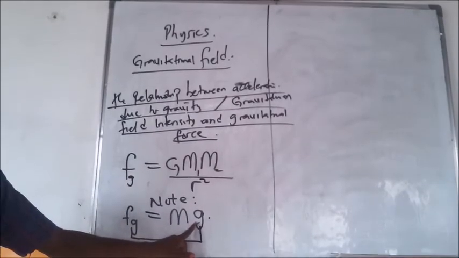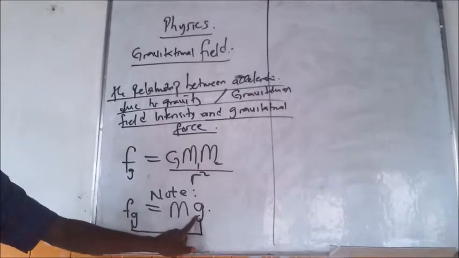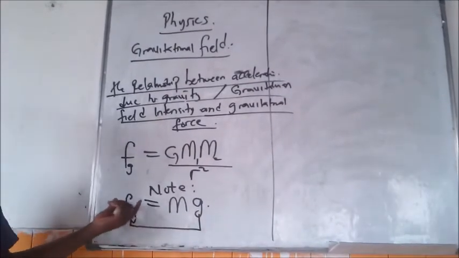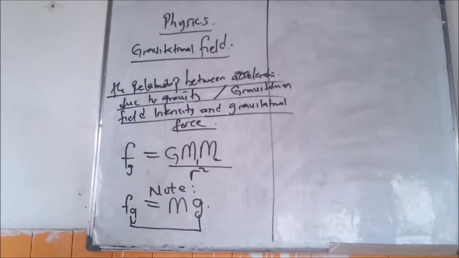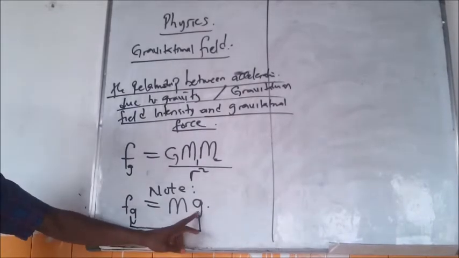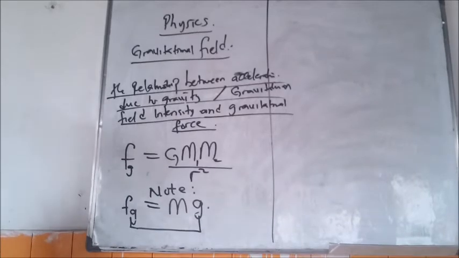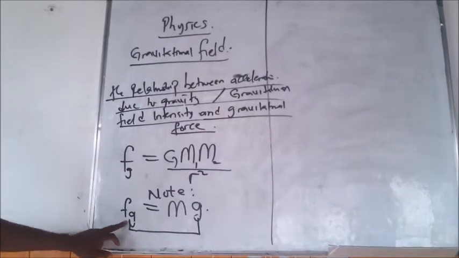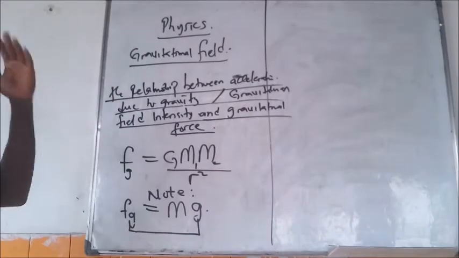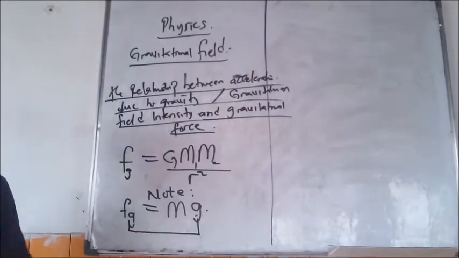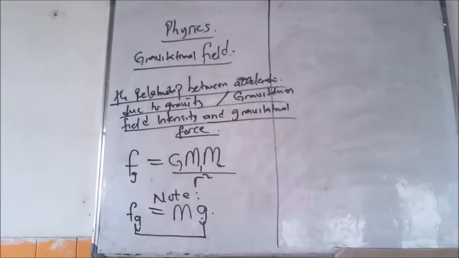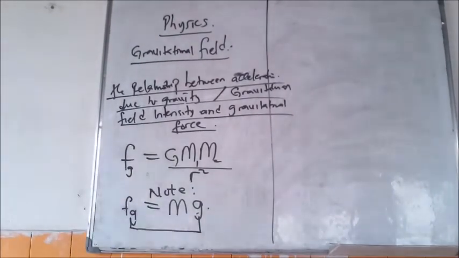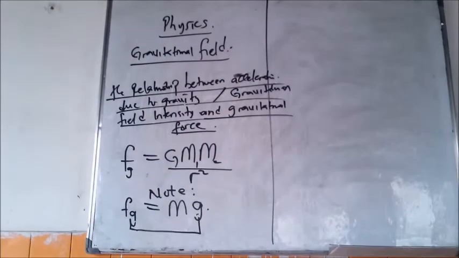But this g, acceleration due to gravity, determines the force of gravity. If the acceleration due to gravity is very high, that means the force experienced by the object will be high. If the acceleration due to gravity of a particular place is very low, the force of gravity in that place will be very low.